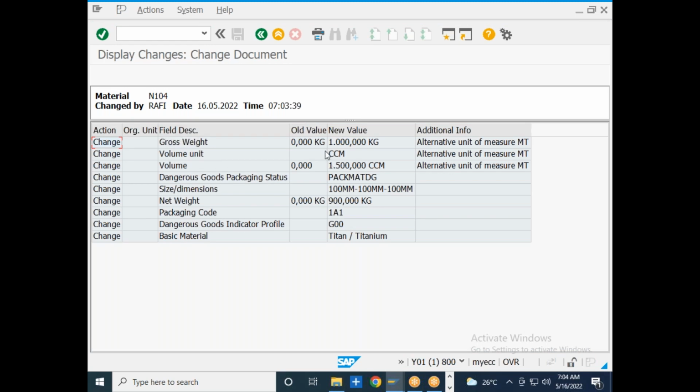So earlier the gross weight, volume and net weight were 0 and a volume in it also not there. Dangerous goods packaging status is not there. But I just made some changes, right? So these are the new values which I have maintained against the old values, nothing but a change log. You will be able to see what is the old value of that particular field and what is the new value of the particular field where I have made some changes. So this is nothing but a change log. You can see the change log details over here.